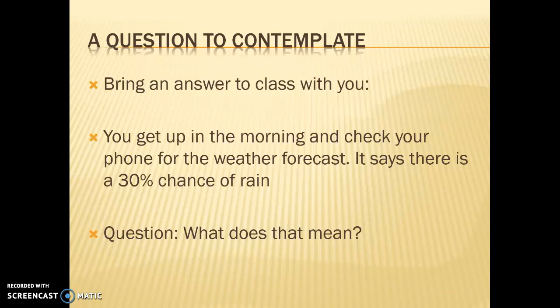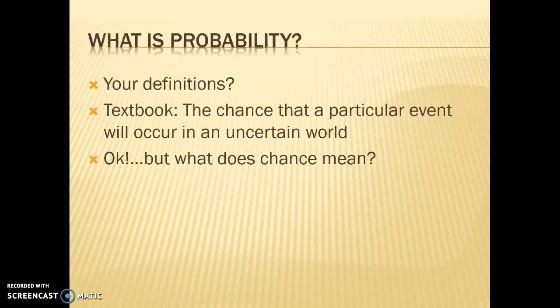What does that mean to you? I want you to think about that and bring an answer with you to class, and we're going to discuss it together when we get done with the quiz in class. What does that phrase, 30% chance of rain, mean? And we're going to talk about that, and it's going to get us into what I think is one of the most important concepts of probability, which we'll talk about in class.